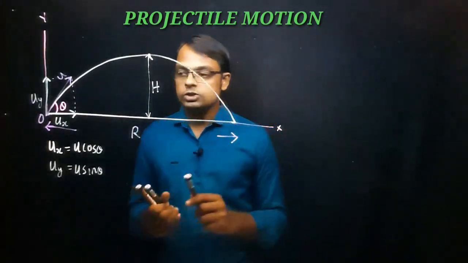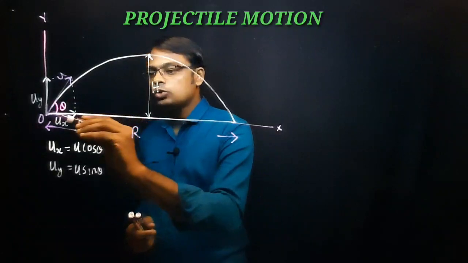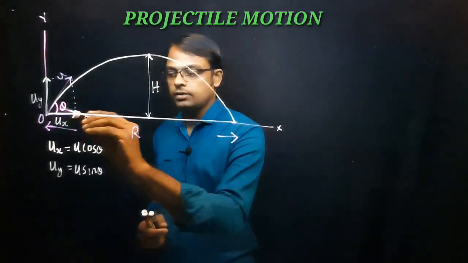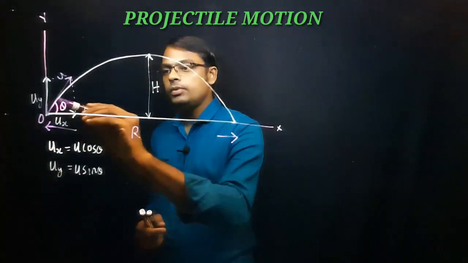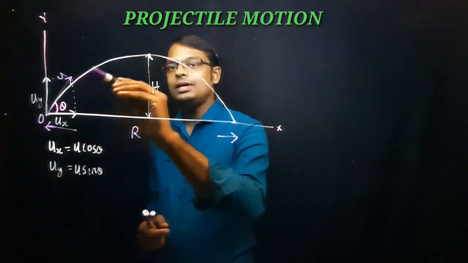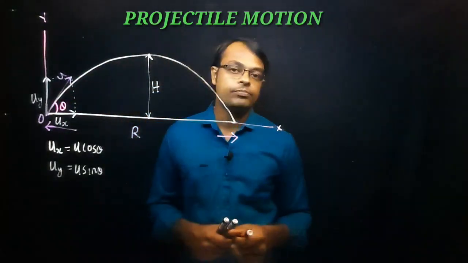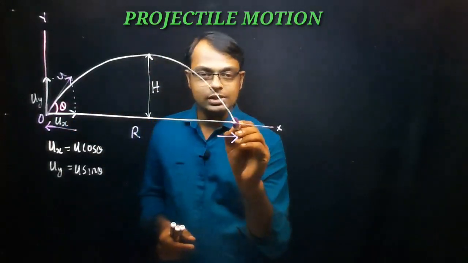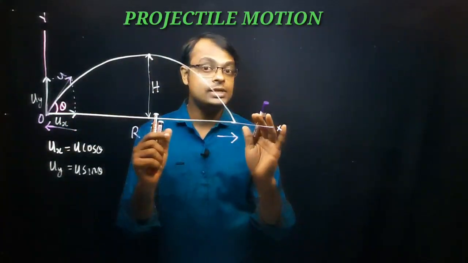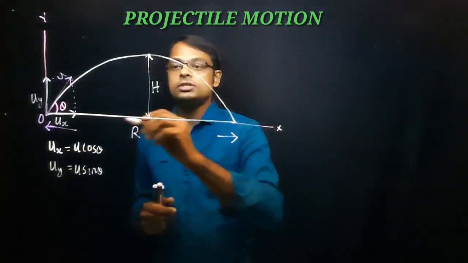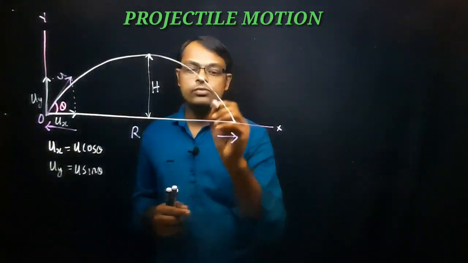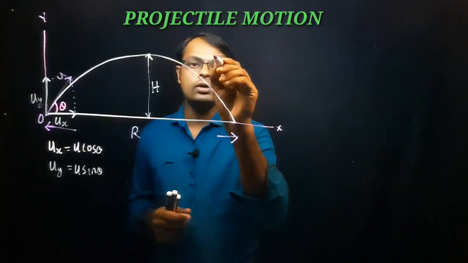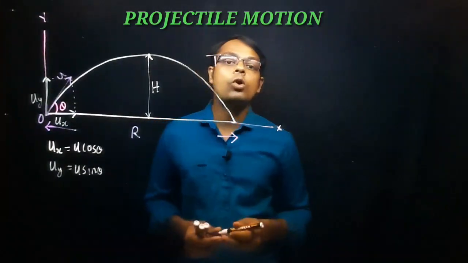Next one, when you are throwing this object from O, it will be projected and it will be in the air for some time. From the point of projection till the object reaches the ground, the object is in the air. That much time in the air is called the time of flight.